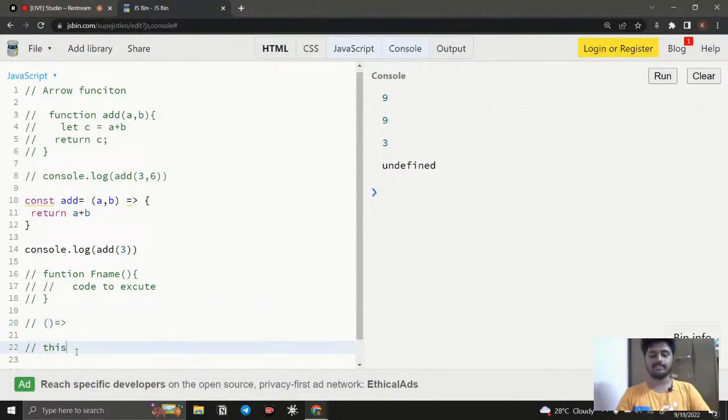Right now just understand these two ES6 features, classes, inheritance, and arrow functions. This is going to be for today.